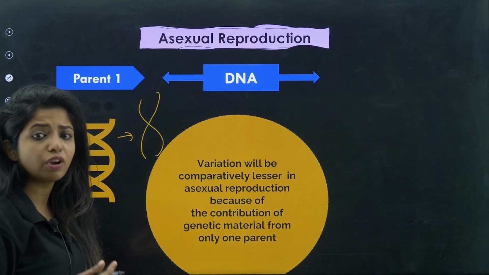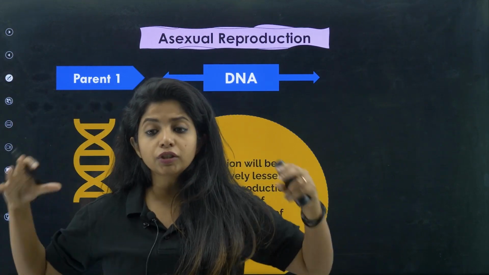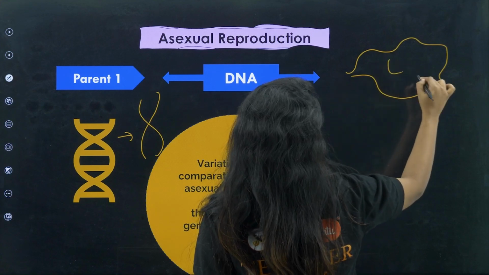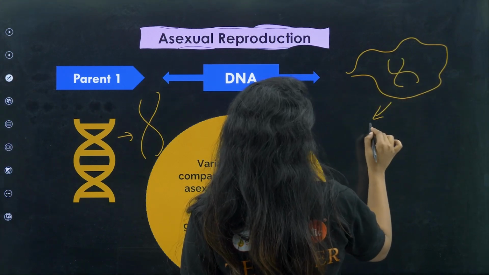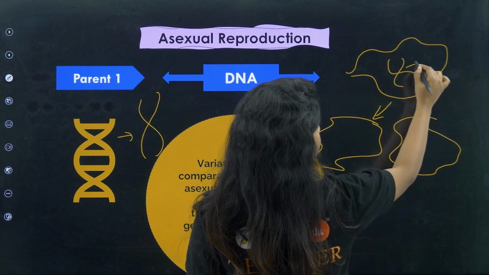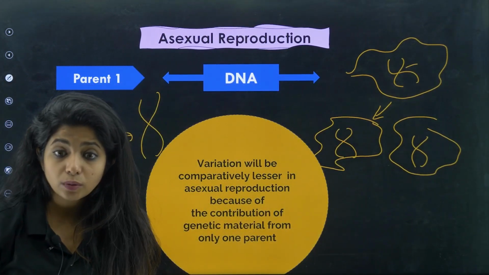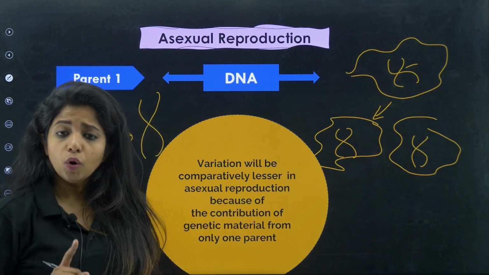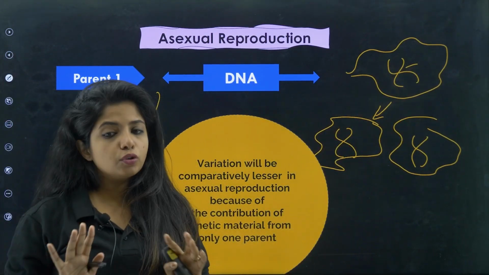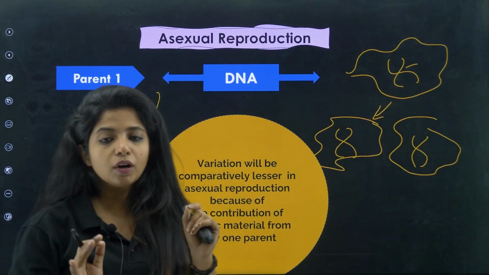Example of asexual reproduction, you have binary fission where an amoeba divides into two. So wherever it divides into two, for example, this is an amoeba, it has its DNA. If the amoeba has to divide itself into two daughter amoebae, obviously this DNA had to be copied. One copy will go here, one copy will go here. That's how things will work. So over here, I cannot expect another parent to contribute any genetic material, so there won't be much amount of variation. The only variation that could occur is because of what?